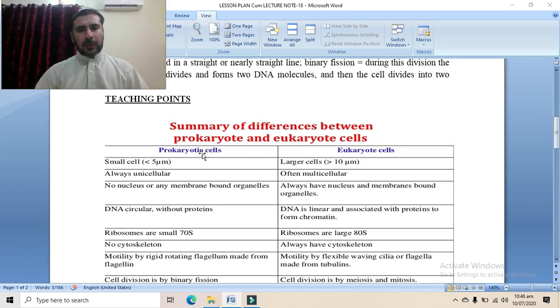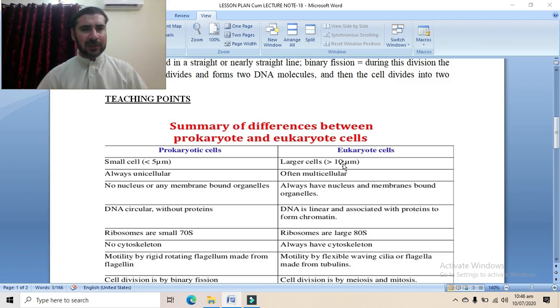So prokaryotic cells and eukaryotic cells. Prokaryotic cells are small cells. They are less than 5 micrometer in diameter. Prokaryotic cells are comparatively small as compared to the eukaryotic cells, which are larger cells and they have a diameter of more than 10 micrometer.